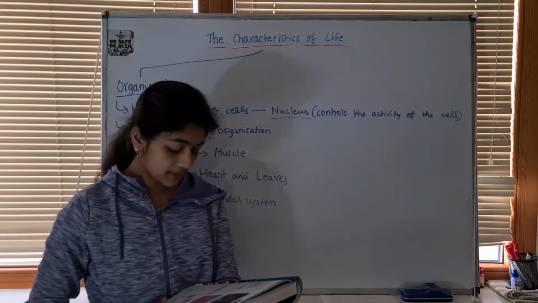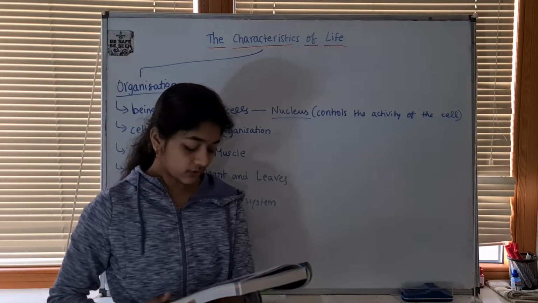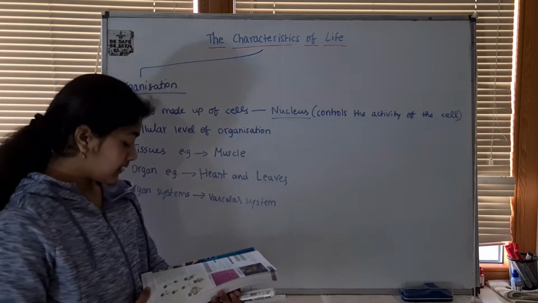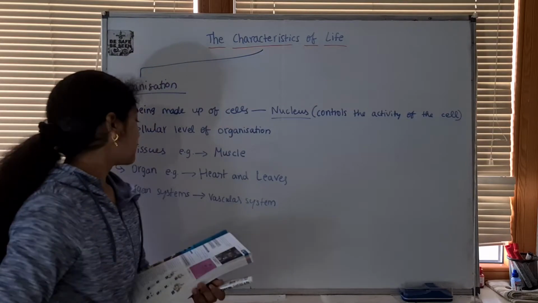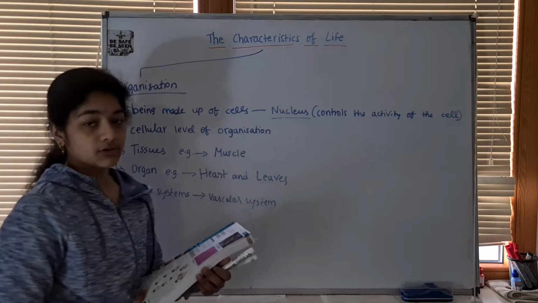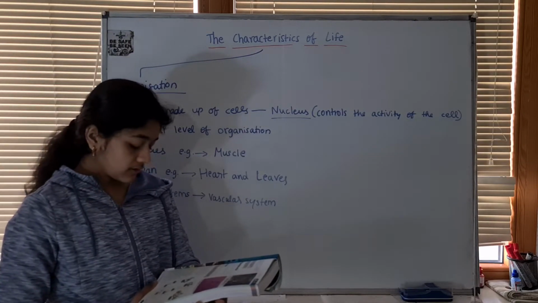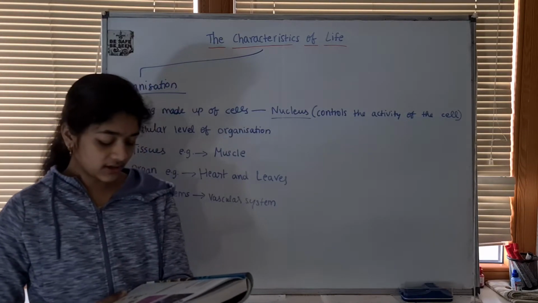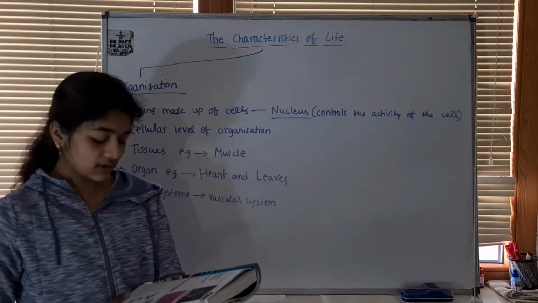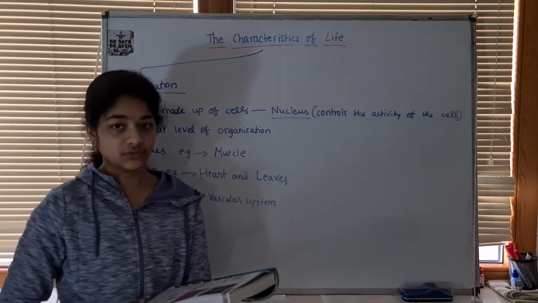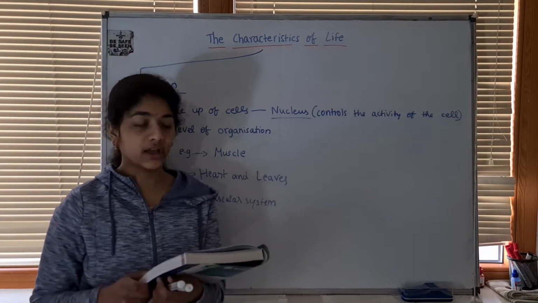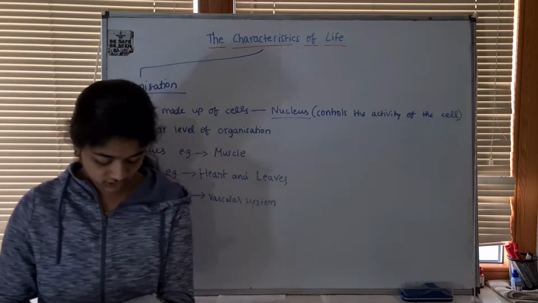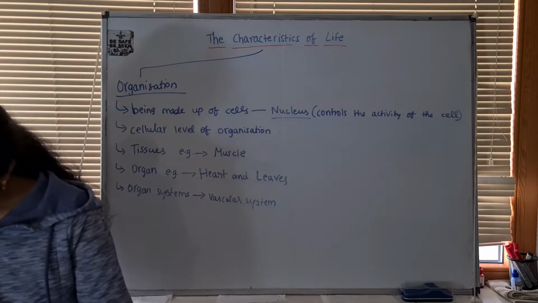job to do. Groups of similar cells form tissues. Muscle is an example of a tissue. Different tissues make up organs. Heart and leaves are examples of organs. And different organs working together form systems of the body, for example, the circulatory system in humans. The different systems form individuals, that's humans or plants, animals, and such.